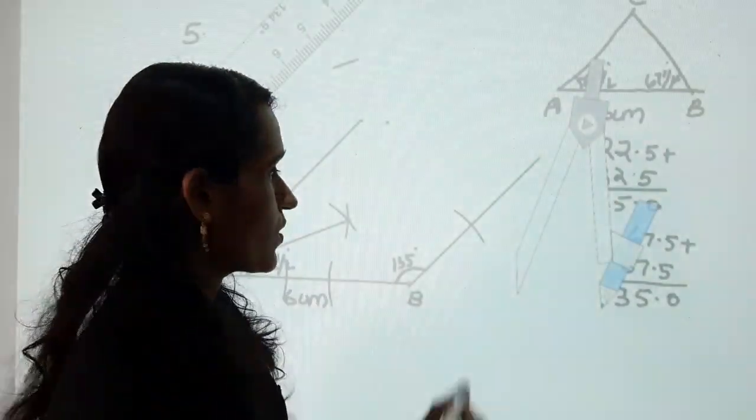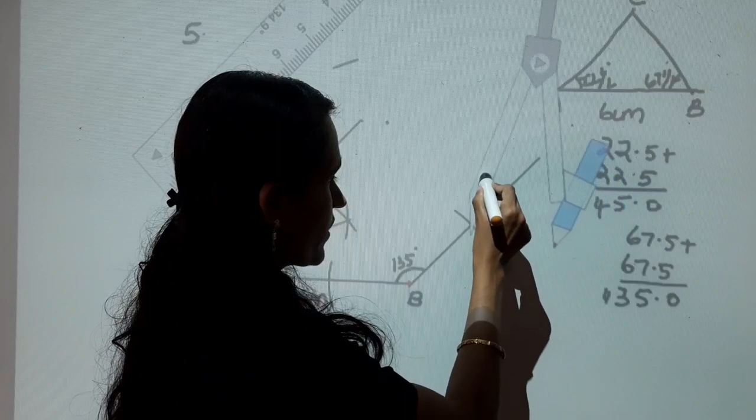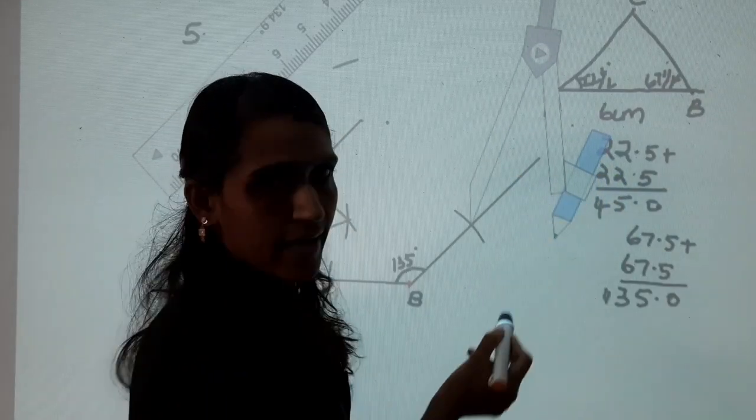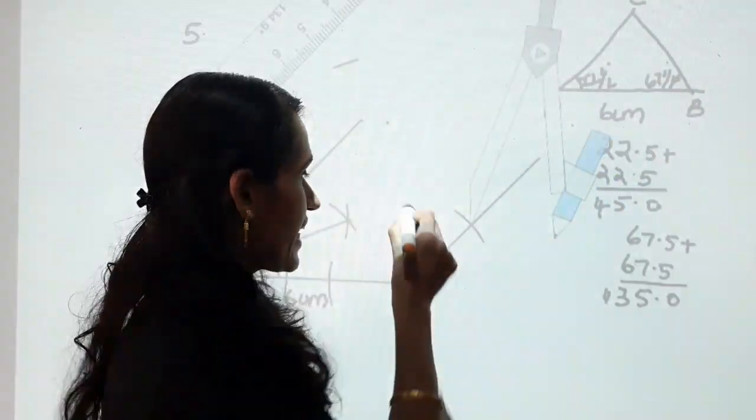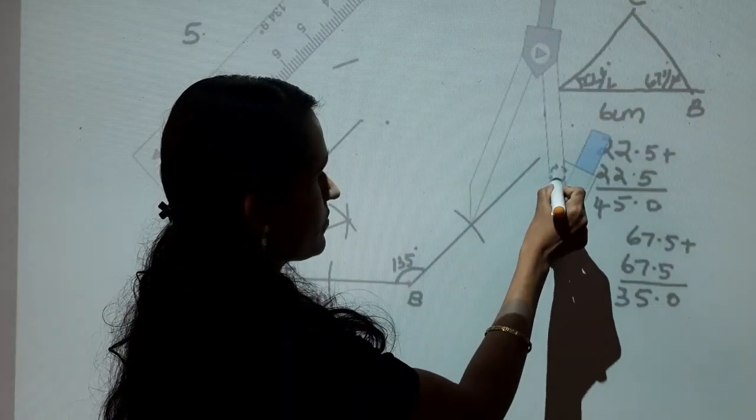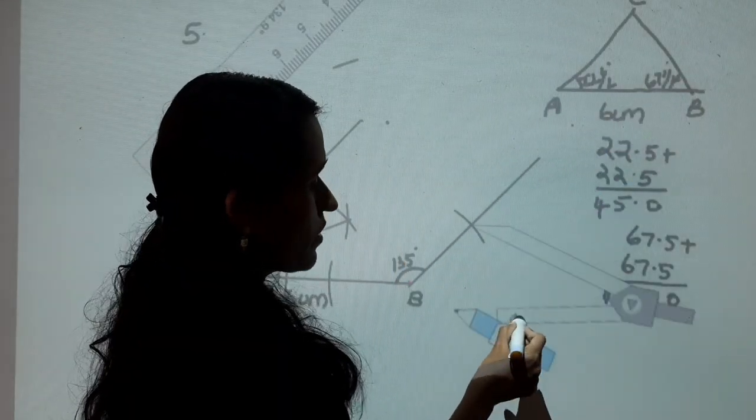Again, keep the compass on this intersected point and draw an arc inside this angle as per your measurement.